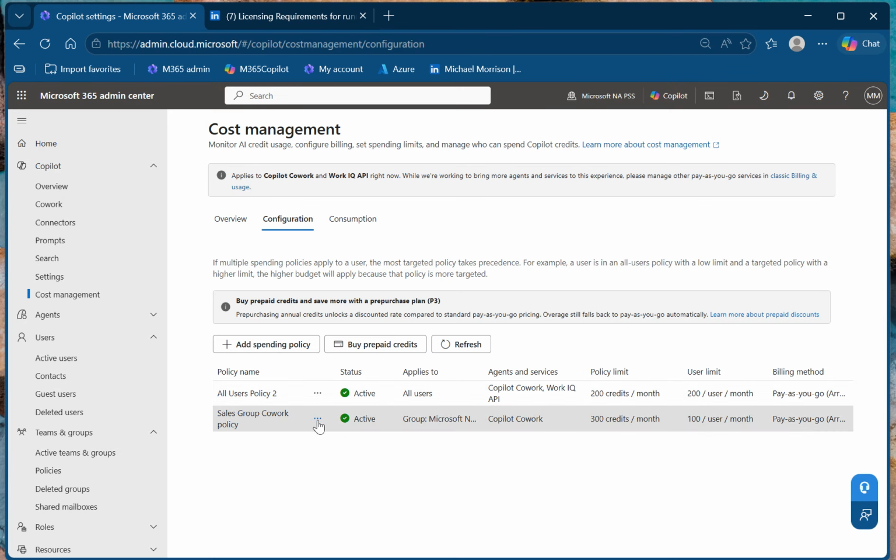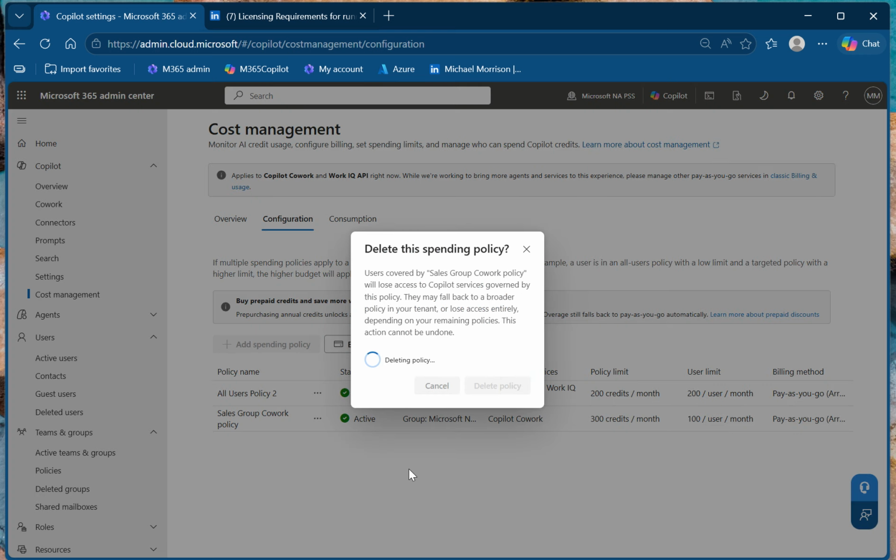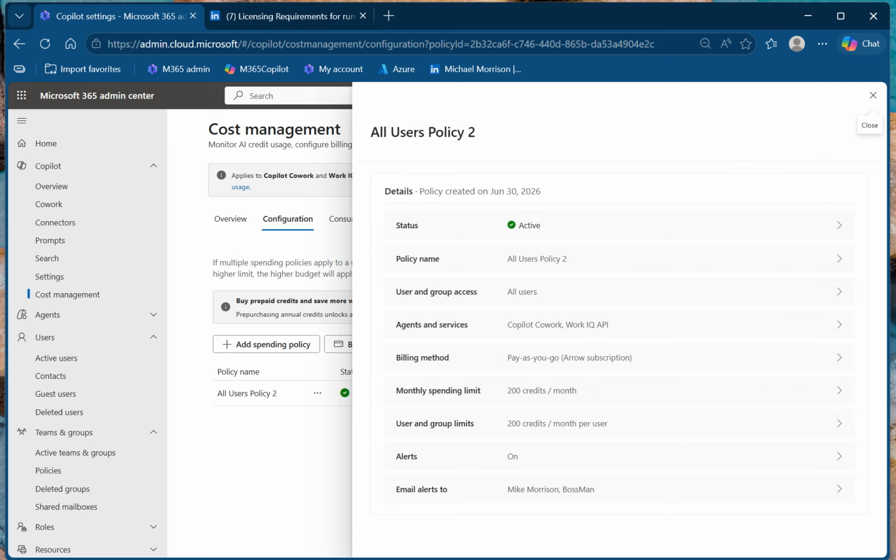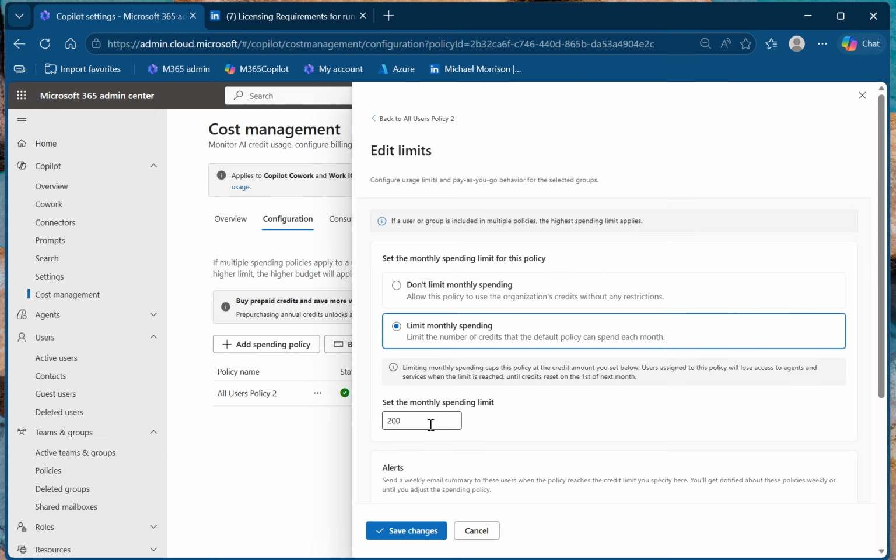It's done. I'm going to delete it because I don't want to complicate my life and have that policy sitting there in conjunction with my all users policy that I'm currently using for my testing and stuff, right? And so I set the monthly spending limit.